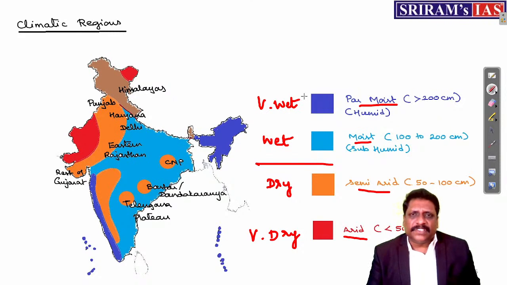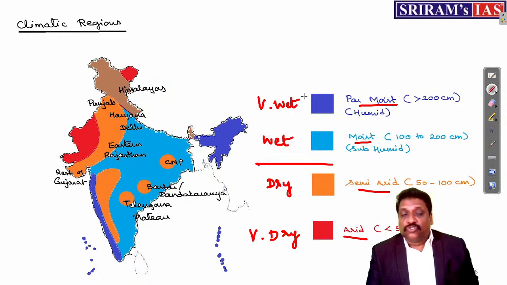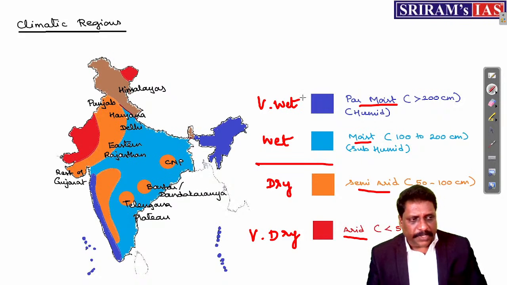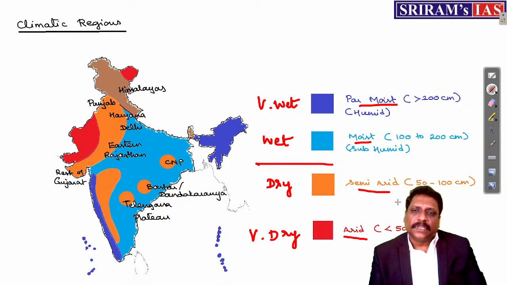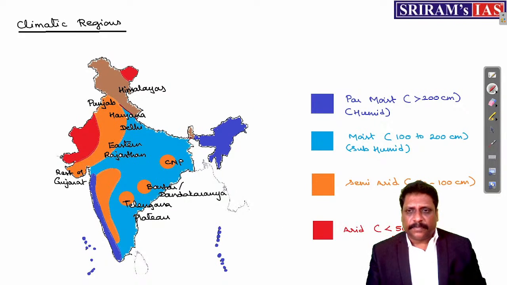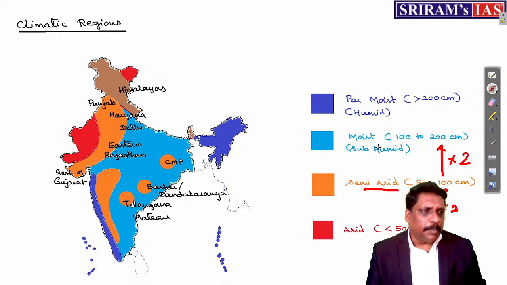I have just given some values also, approximately these values, just for simplicity. Approximately these values will be matching. In that way, my dear friends, any place which receives less than 50 centimeters of annual precipitation, we call them as what? Arid. Right? Double that of 50, up to 100, you call them as what? Semi-arid. Double that of 100, up to 200, you call them as what? Moist or subhumid.